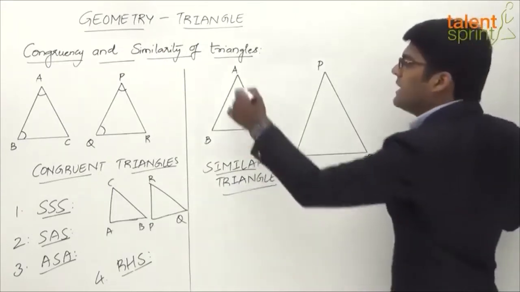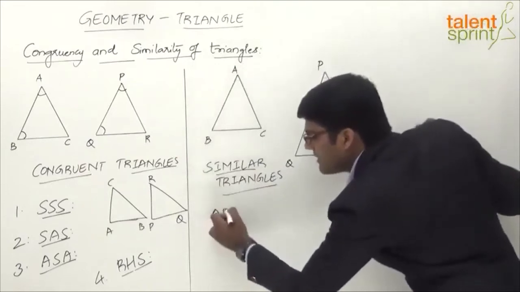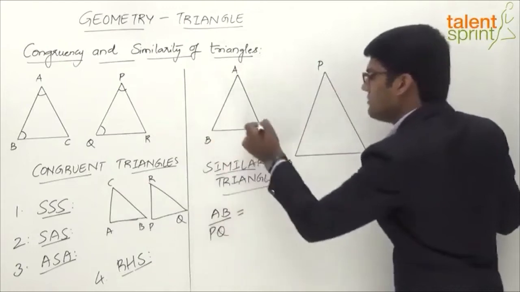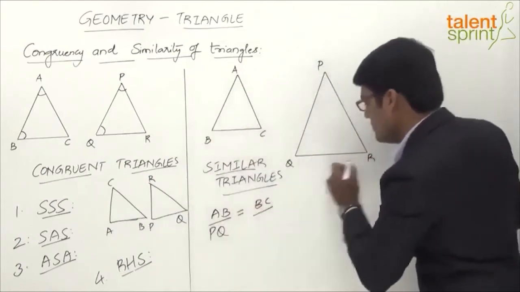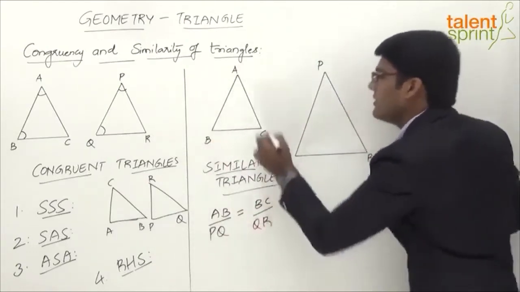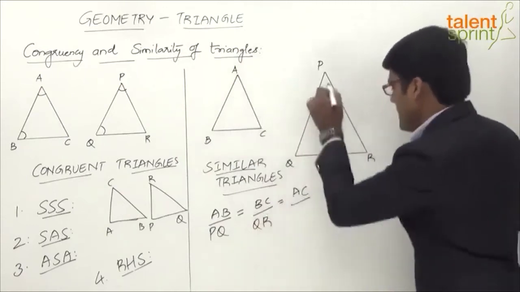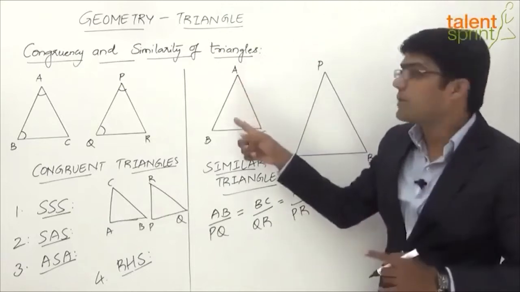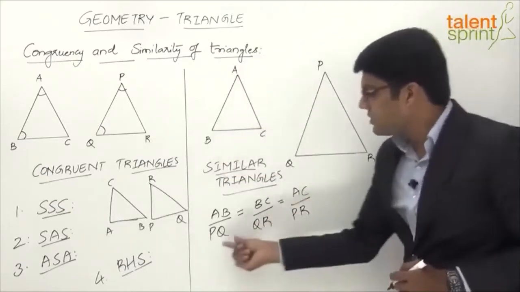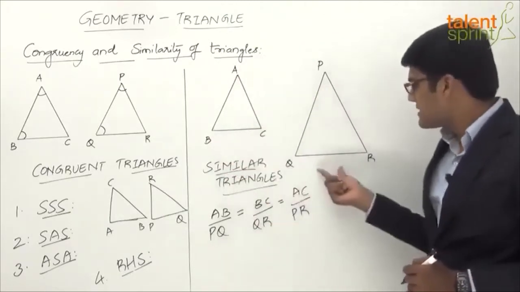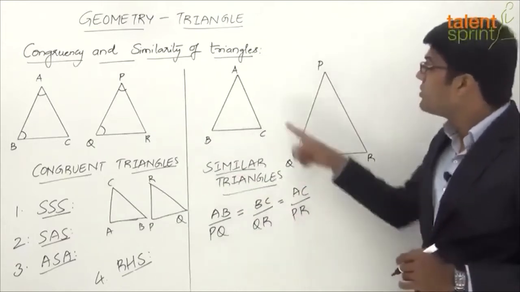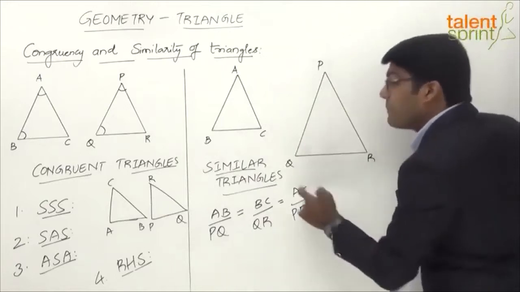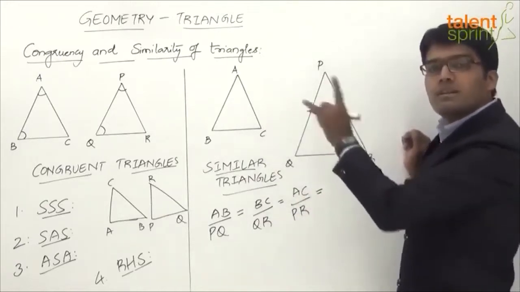Now, what does it mean? If you look at the side AB is to PQ, this should be equal to BC is to QR, and this will be equal to AC by PR. So the point is, the ratios of the corresponding sides are equal. AB and the corresponding side PQ, that ratio will be equal to BC and the corresponding side QR ratio, which will be equal to AC and the corresponding side PR ratio. And this will be equal to the ratio of the perimeters of the two triangles.